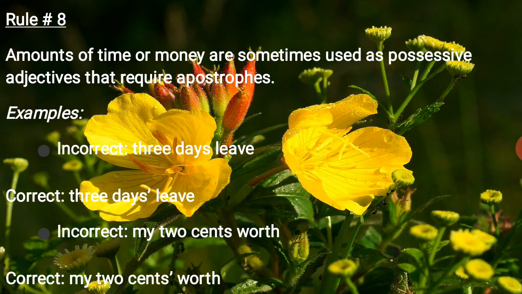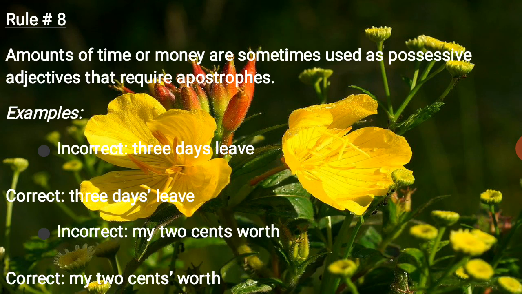Example: incorrect, "3 days leave." Correct, "3 days' leave." Incorrect, "my 2 cents worth." Correct, "my 2 cents' worth."